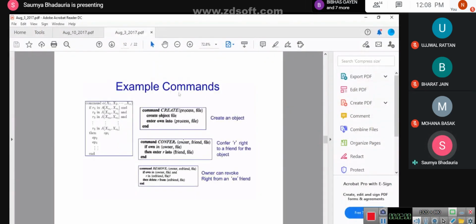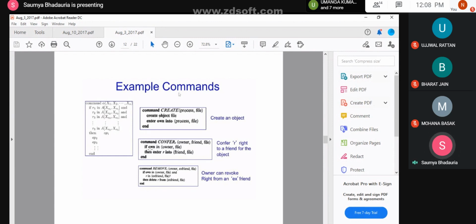owner of a file to the colleague or to the friend of that particular file. So here there is a transfer of rights happening. Now what is to be considered is I need to find out what all rights I am providing to one of my friend. Here the right which is being provided is read write. So how is it done?